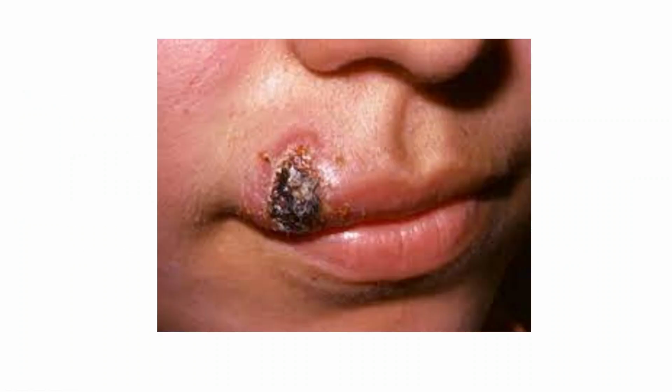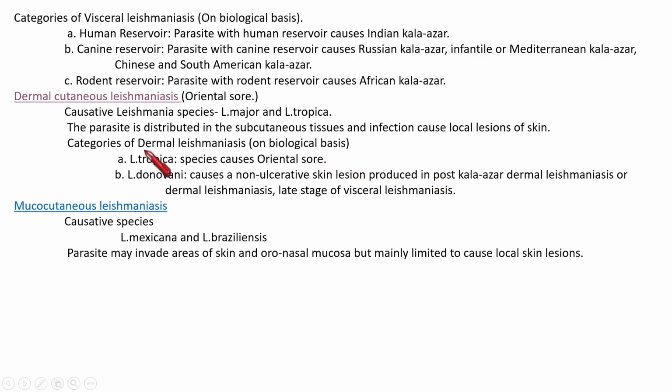You can just see a picture of that. Local lesions are possible to see. Then dermal leishmaniasis itself we can categorize into two based on the type of the parasite. Again, like visceral leishmaniasis, Leishmania tropica is a species that causes oriental sores.